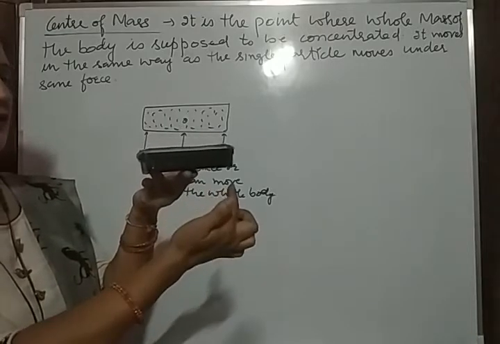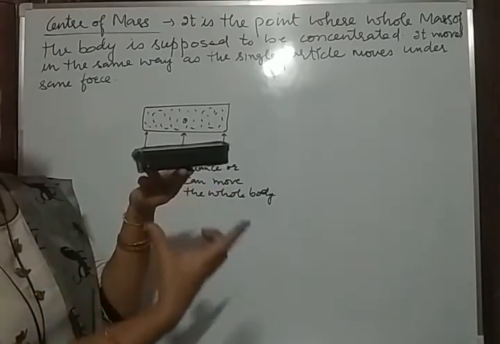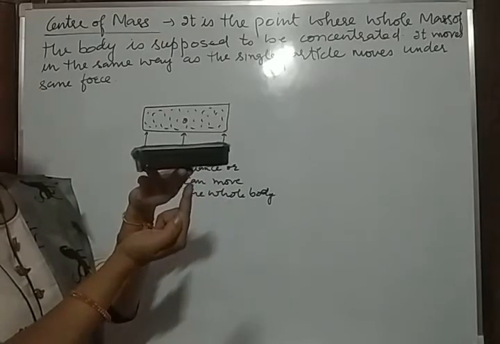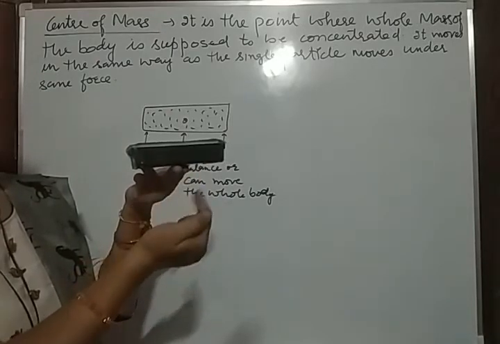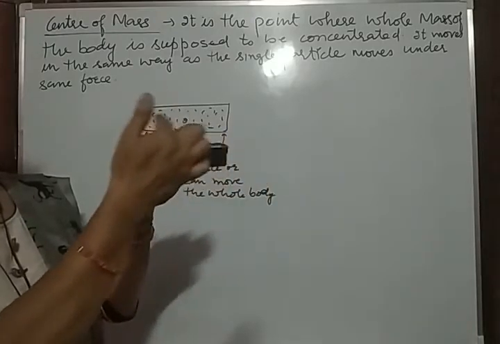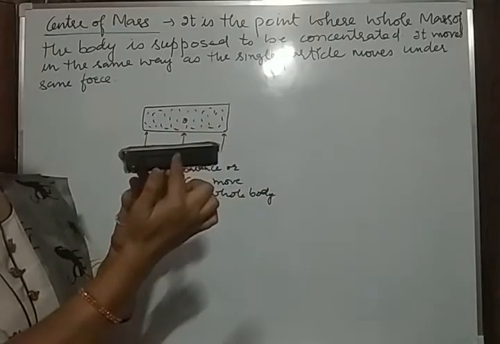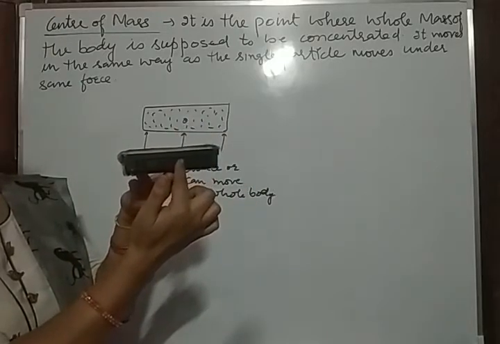It means the force which we were applying here and here is now collectively applied here, and that is balancing the weight of this duster. It means we can assume that the whole mass of this duster is concentrated at this point.